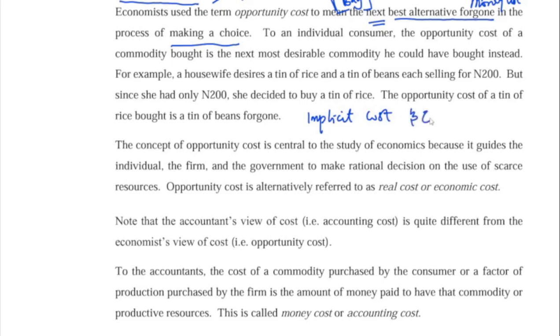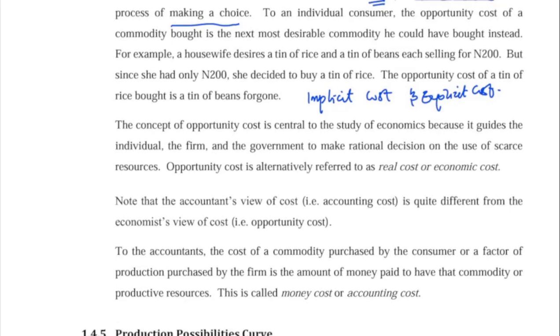Implicit cost is referring to opportunity costs, all other costs, while explicit cost is referring to the money cost, that is the amount of money you spend to get the goods or service. So that's what opportunity cost is all about.